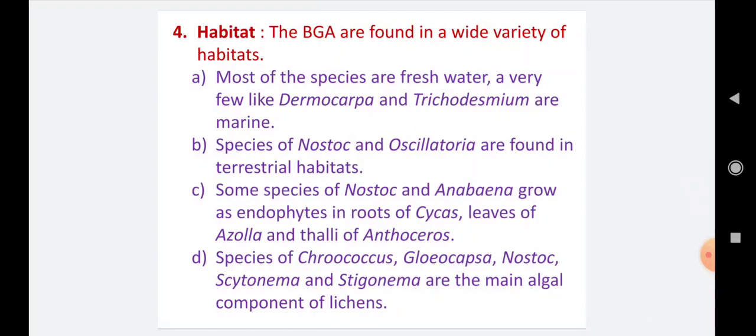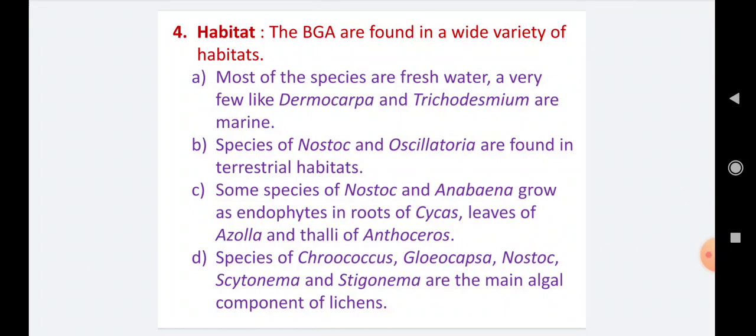or marine water. Number small b. Species of Nostoc and Oscillatoria are found in terrestrial habitats, meaning these two members have terrestrial habitats. Some species of Nostoc and Anabaena grow as endophytes.